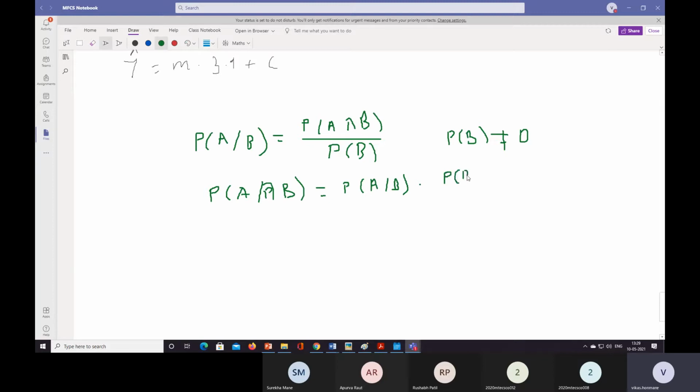We have not done anything else over here. So A intersection B is equal to A given B into probability of B.